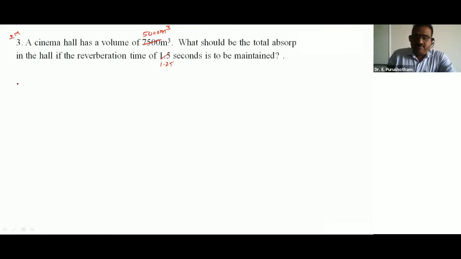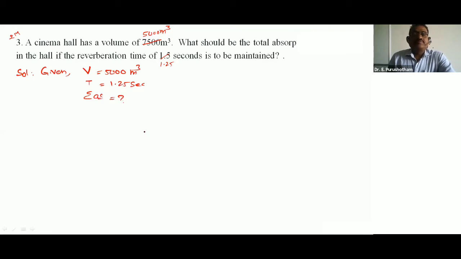So solution, you see here, given values: volume, I am taking here 5,000 meter cube. Reverberation time T is equal to 1.25 seconds. So calculate sigma AS, total absorption. Principle, total absorption sigma AS is equal to 0.165 V by T.